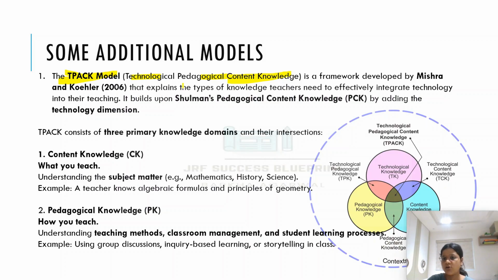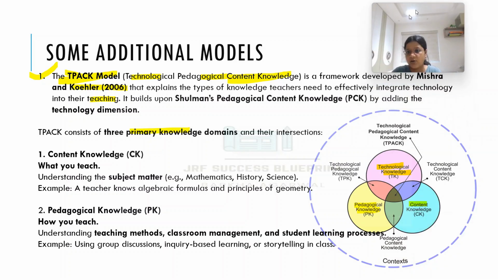It's a framework which was developed by Mishra and Koehler in 2006 that explains the type of knowledge teachers need to effectively integrate technology into teaching. So this is a kind of technology oriented model which explains how the teacher needs to introduce technology into the curriculum. There are three primary knowledge domains in the TPAC model. Number one is technological knowledge, number two is pedagogical knowledge, and number three is content knowledge.